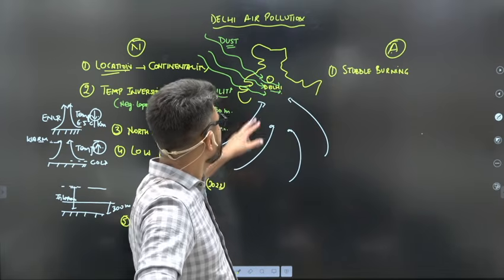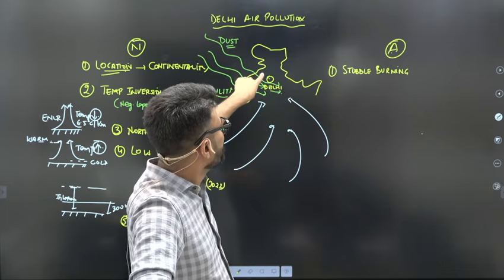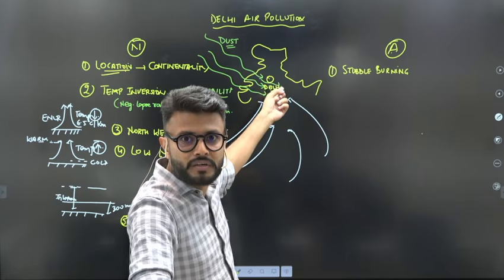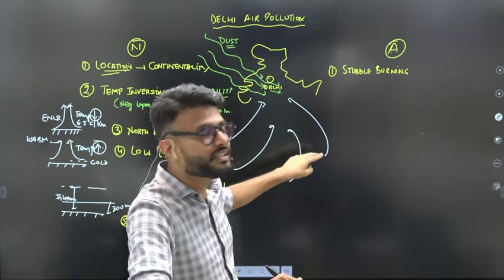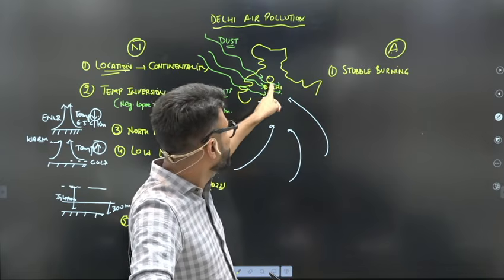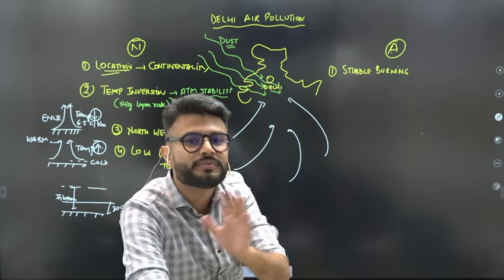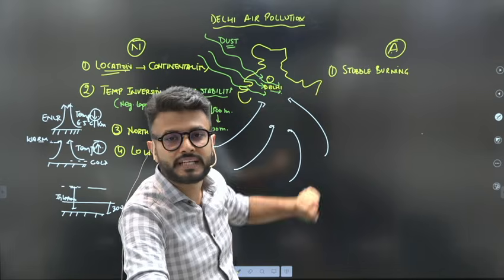And when it comes to the context of Delhi, stubble burning is very much prevalent in the Punjab and Haryana area. Now this also makes Delhi more vulnerable to air pollution compared to Mumbai and Kolkata, because Delhi is a city surrounded by agricultural area, which is not the case with Mumbai and Kolkata. Right? So in Punjab and Haryana, stubble burning takes place.